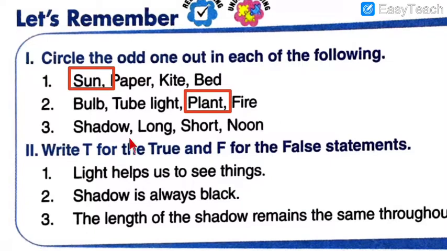Okay, number 3, shadow, long, short, noon. So here obviously noon is the odd one, because here they are talking about shadow. It can be long or short, but no other time is mentioned other than noon.